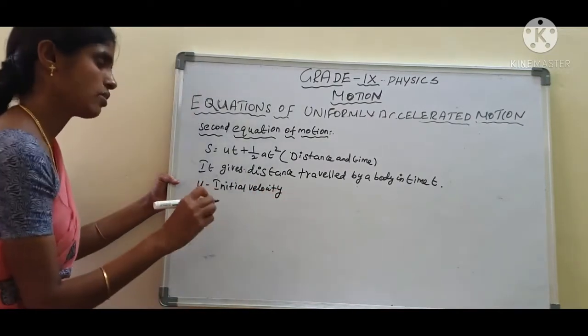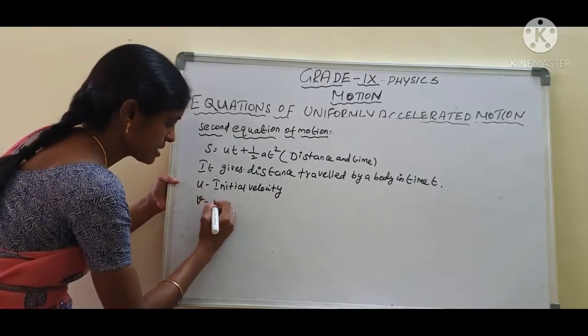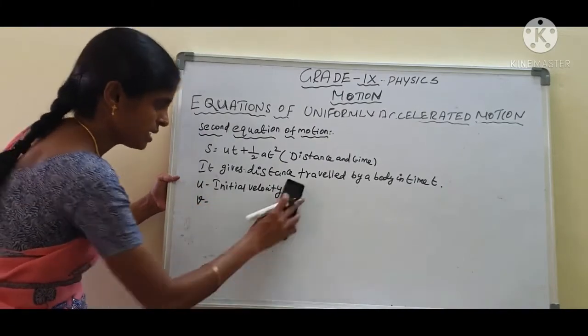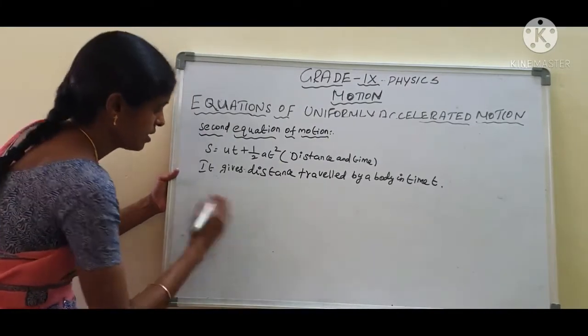U equal to initial velocity. Let us consider an object.